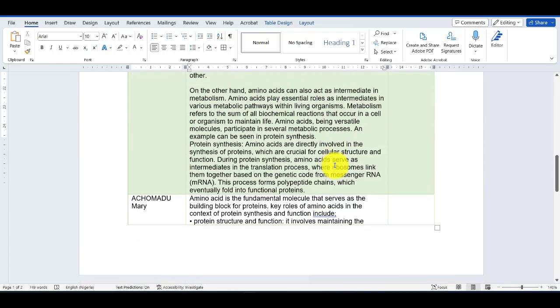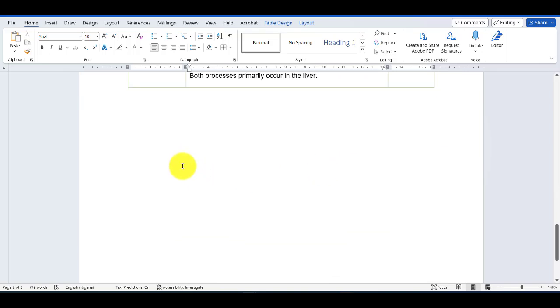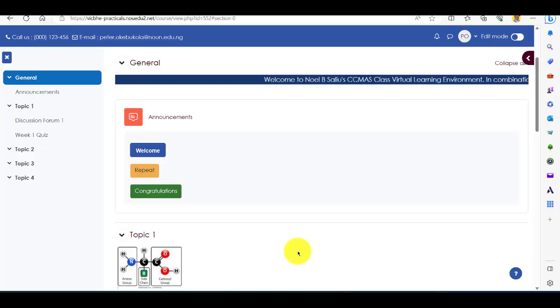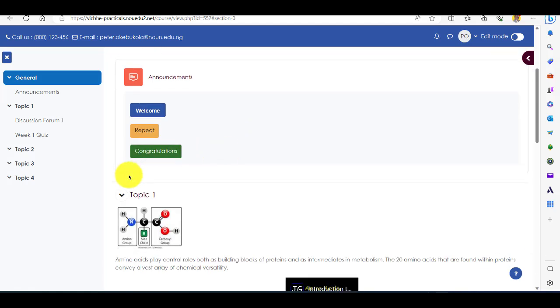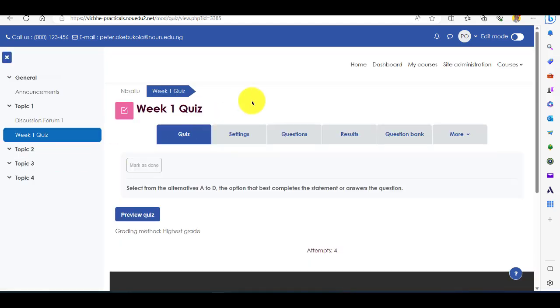Table 1 takes us all here. Table 2 will be the scores for the. Yeah, so back on track in the class, the virtual class. So we've done discussion forum. Let's do the quiz. So you just click on week 1 quiz, and it comes with this: the quiz settings,